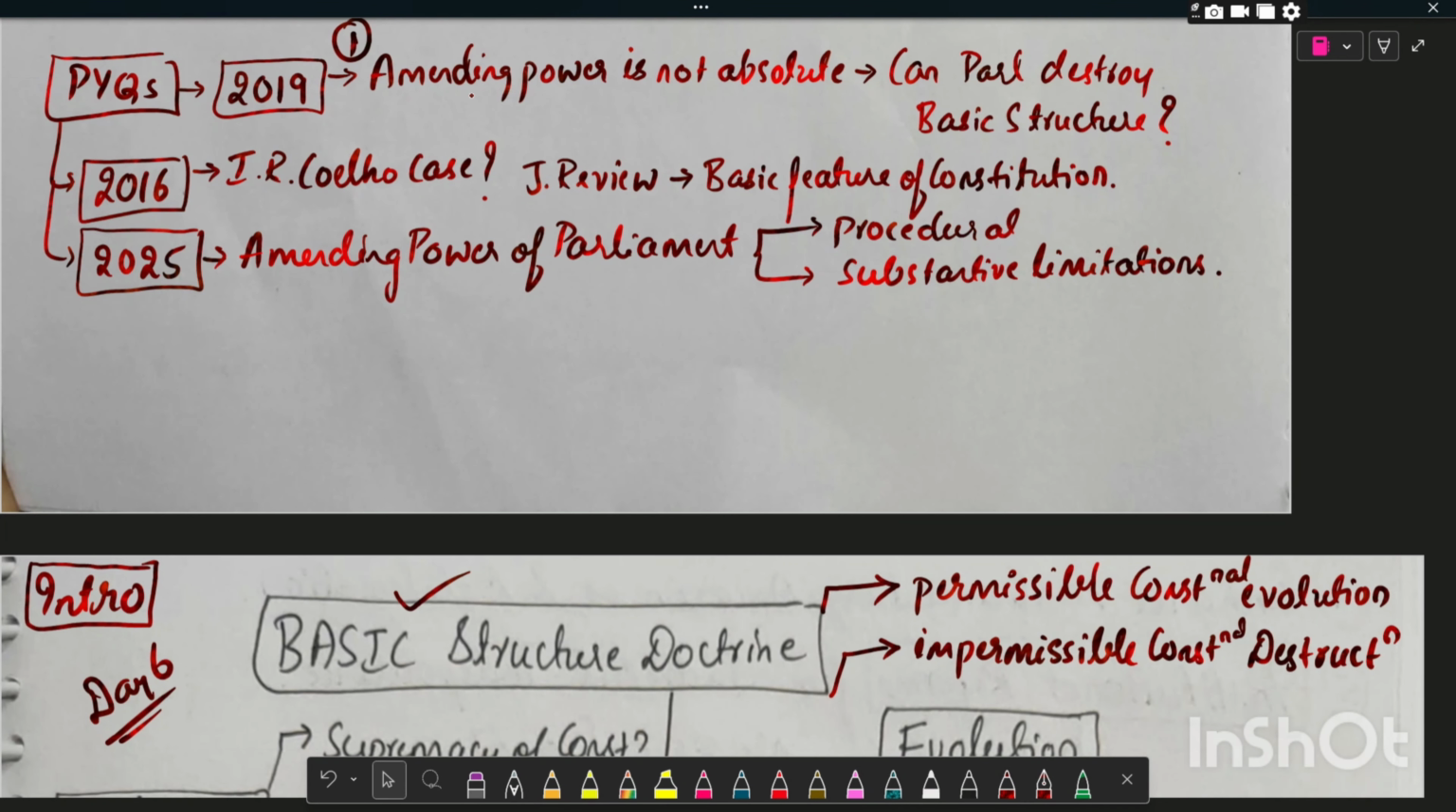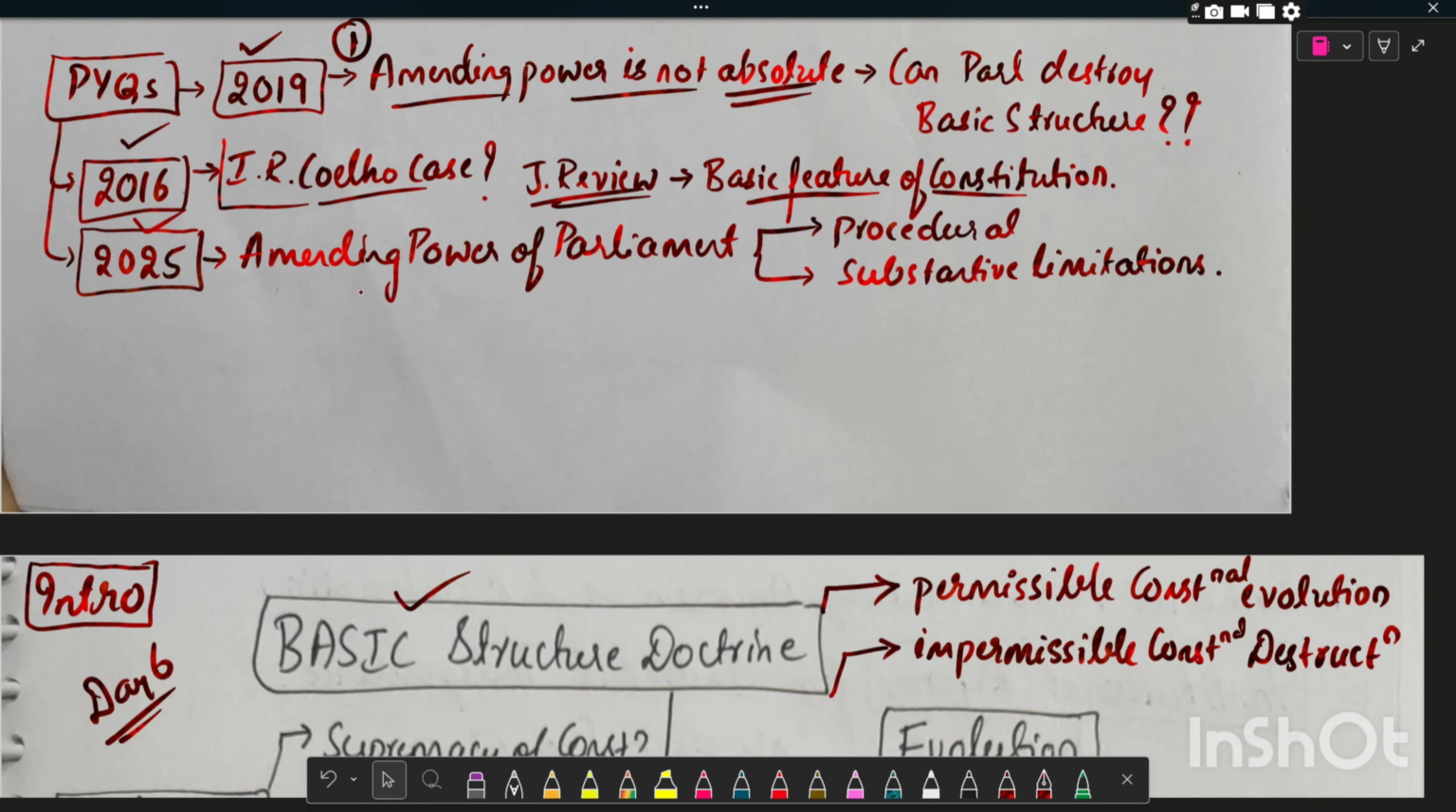The first question which was asked was, amending power of the Parliament is not absolute. Can Parliament destroy the basic feature? Which was asked in 2019. What was held in IR Coelho case? In this context, is judicial review a basic feature of the Constitution? Examine. This was asked in 2016.